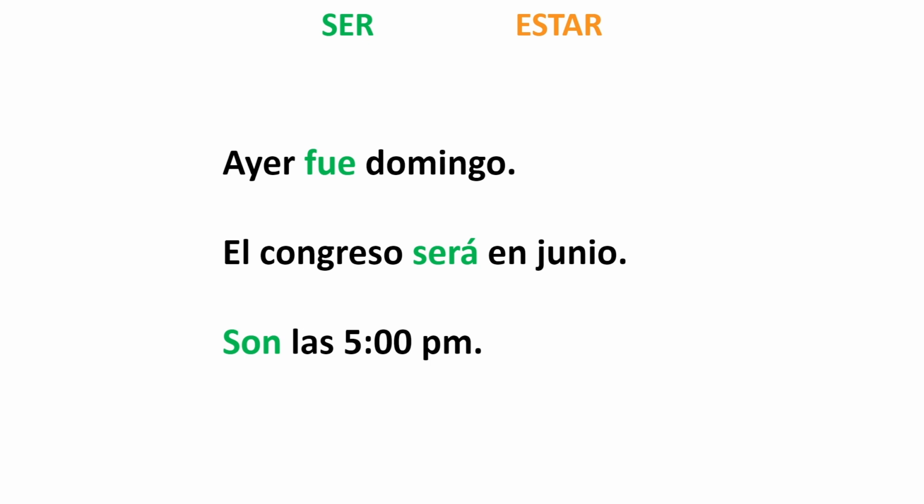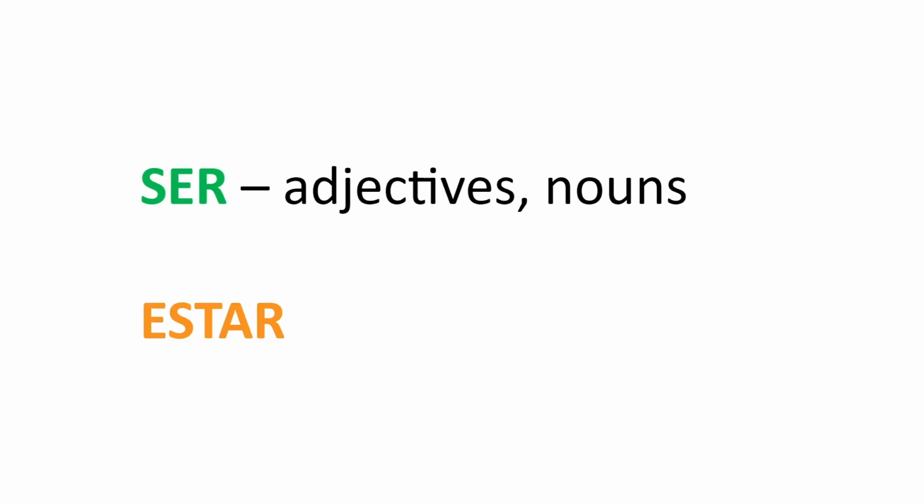And we talk about the essence, the characteristic of something, or the nature of something. Because of that, we can use ser with adjectives and nouns. We say that this thing is big, that is a characteristic of something, or he is my brother. So let's say Juan is my brother, so I'm describing him as being my brother, and I still use the verb ser.